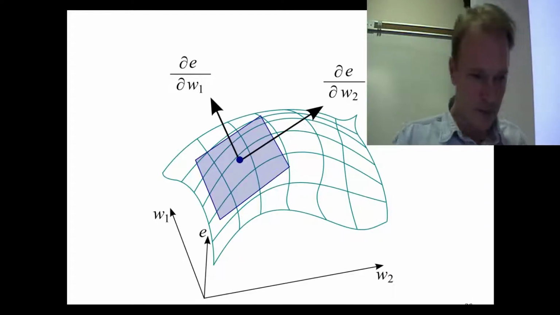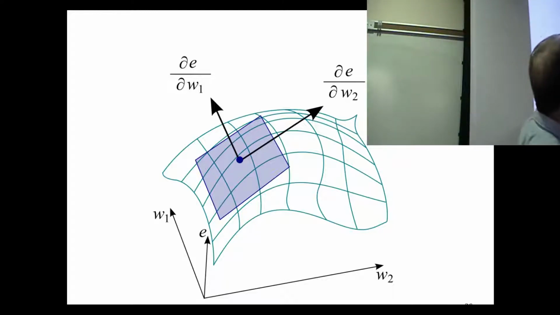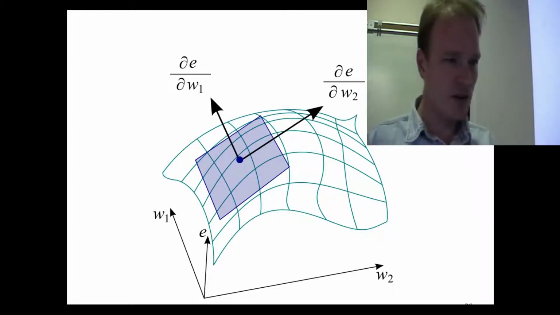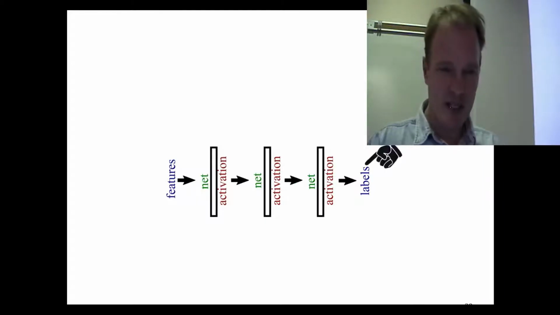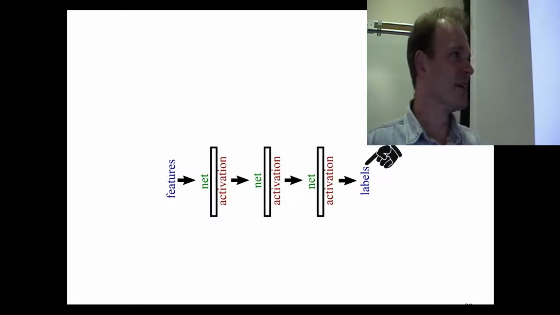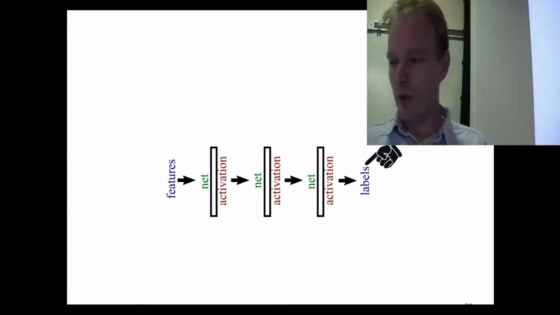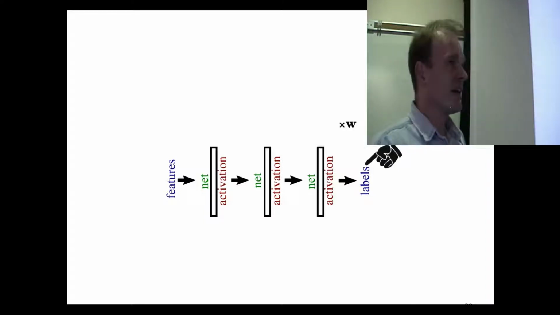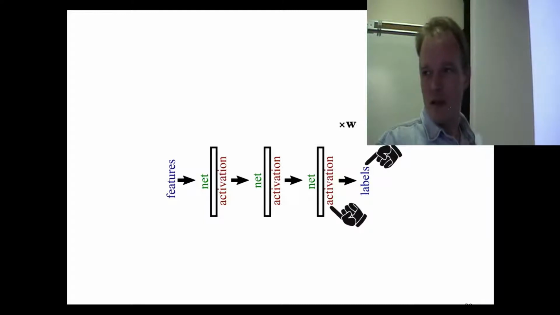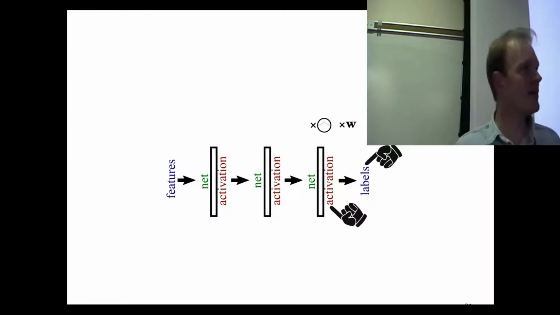Now what we want to do here is perform gradient descent. So this represents the error surface, and we've differentiated the error with respect to all of these weights. Here's what differentiating looks like. We start by, I guess you could say, pointing the black finger of blame at the output layer. We say, how bad are those labels? And the blame term is really just the difference between the labels we wanted and the labels we actually got. Now if we multiply those by the weights, there's no bias involved, just the weights. We have the black finger of blame on the output of the nonlinear layer that preceded it.